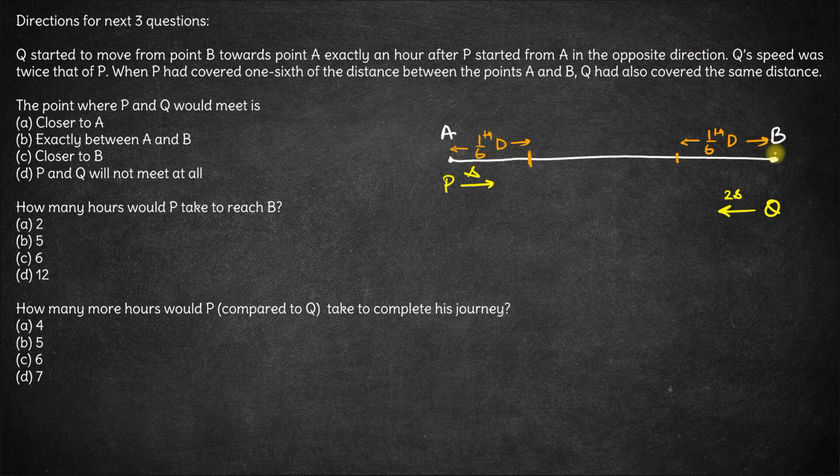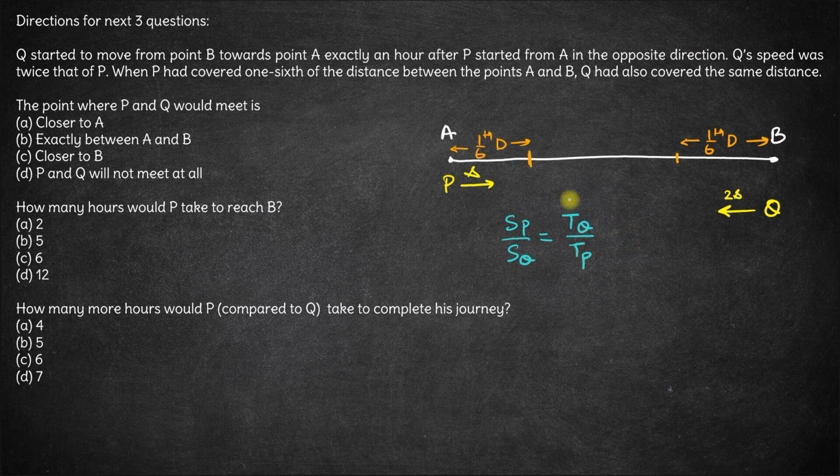So because the distance traveled by P and Q is constant, we can say that the ratio of their speeds is reciprocal to the ratio of their time taken. Distance traveled by P is 1/6 of D, distance traveled by Q is also 1/6 of D. So from here we can say speed of P upon speed of Q is equal to time taken by Q upon time taken by P here.